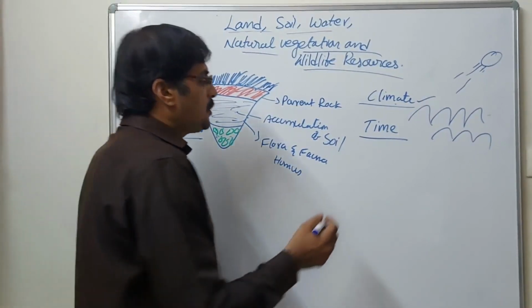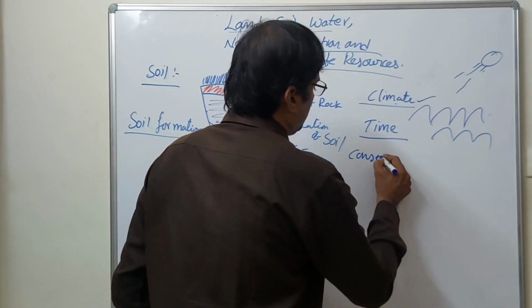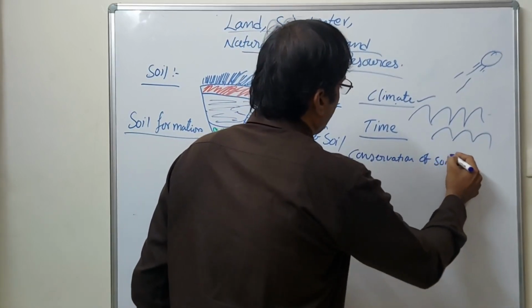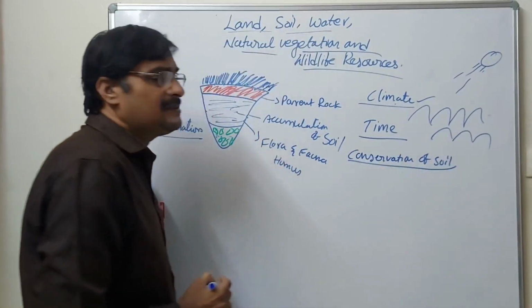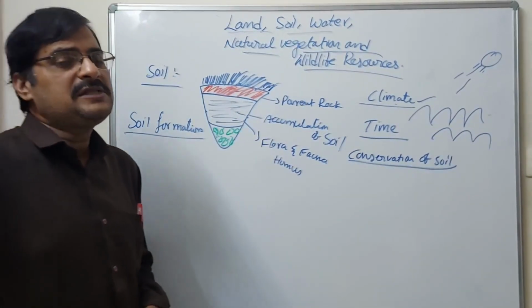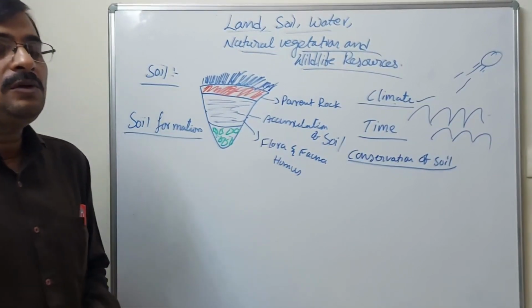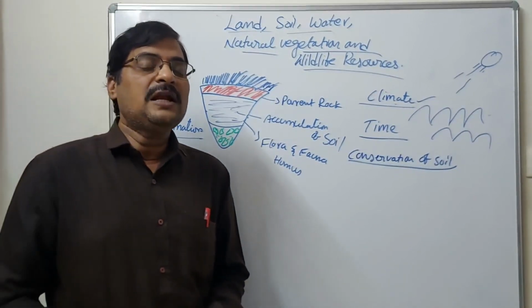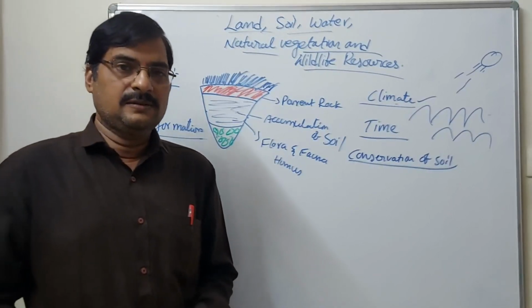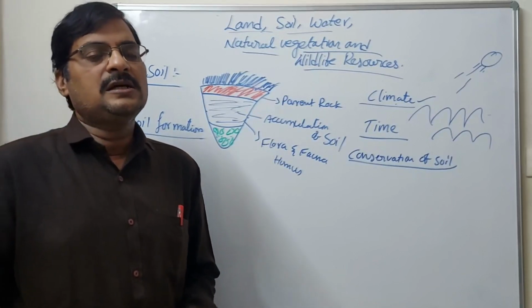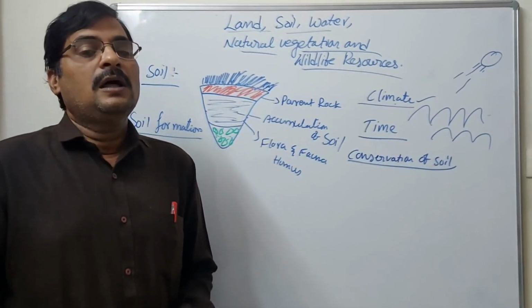How to conserve the soils? Conservation is how to save the soils. Is it possible to save the soils? Yes. How to save it? By using different kinds of methods. Mulching is one kind of method to do that.